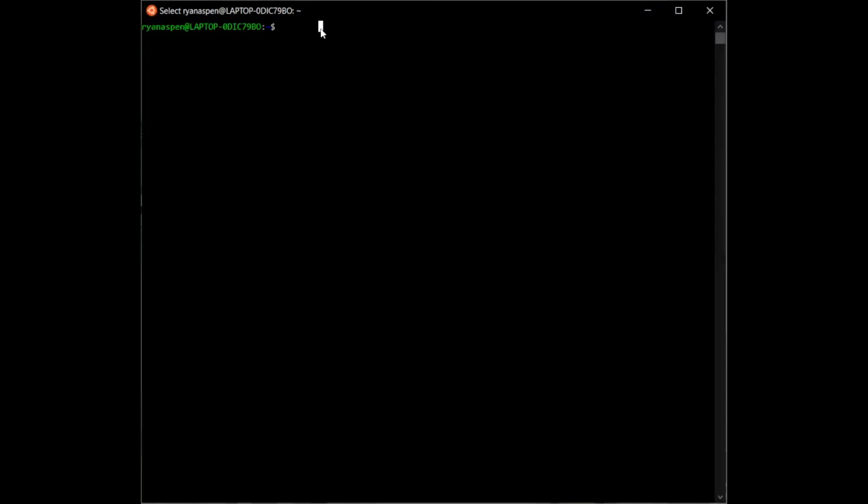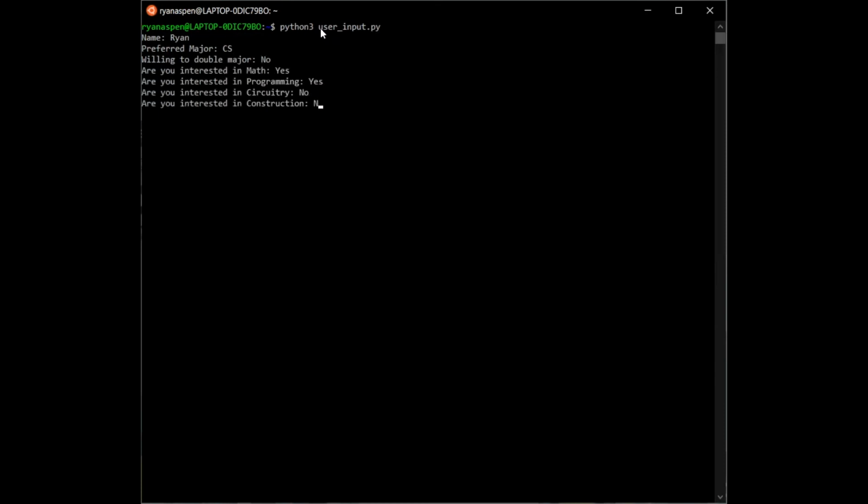This whole program is supposed to recommend degree plans to people with various backgrounds and situations. Right here, we're running user_input.py. It is a Python file that prompts the user to enter their different background situations so we can get the best output.